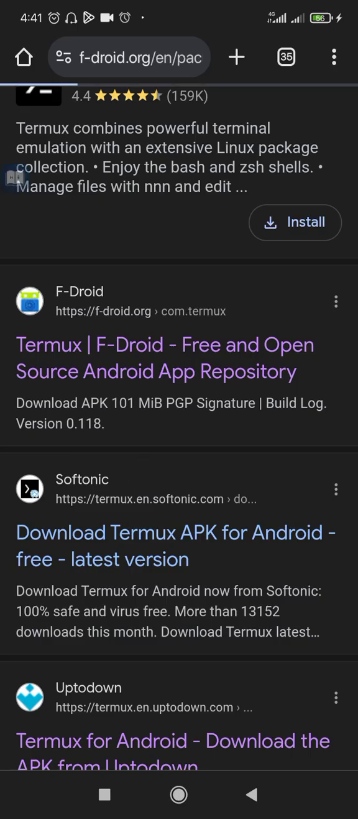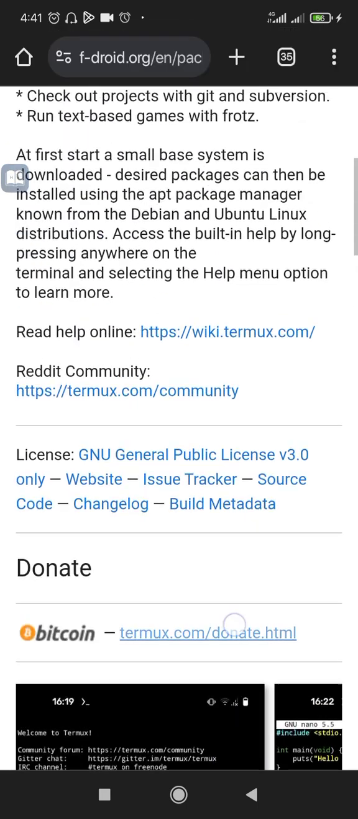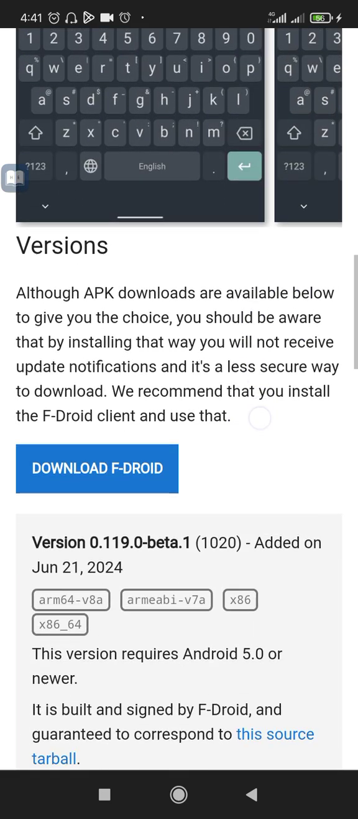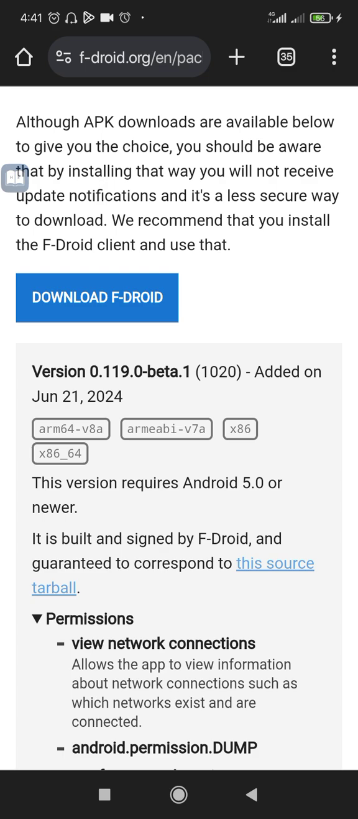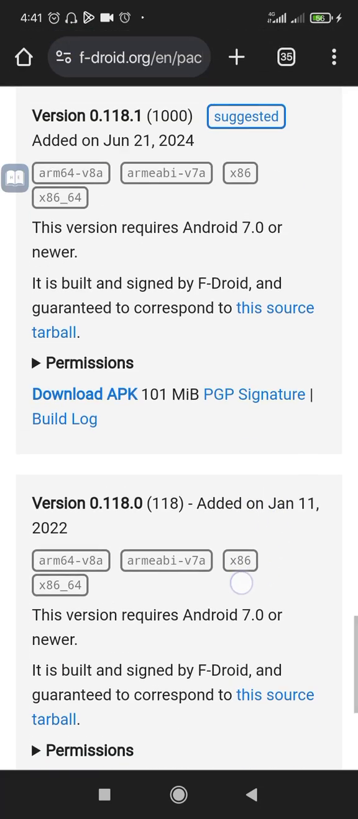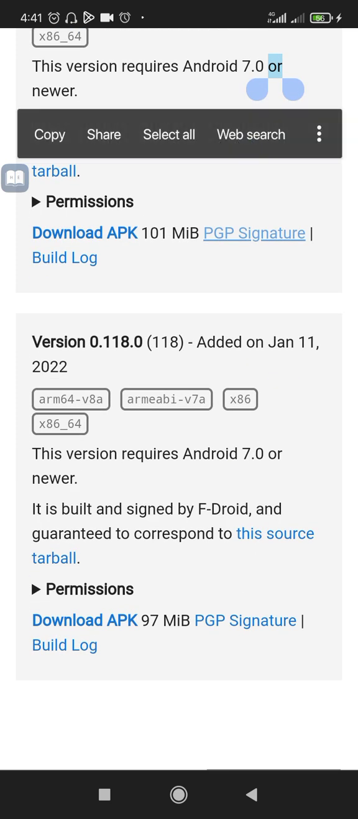Okay, let me open it. So as you can see, ga nan na zo a site ɗin F-Droid ɗin ga Termux ɗin nan. Kun ga gashi nan ina da wannan version 0. Wannan abin sun ce this version requires Android 5 or newer. So Android 5, and this is the older version, and this one too requires 7 or newer, and this one was released in January 2022. Ga last 2 years kenan. This version requires Android 7.0 or newer.